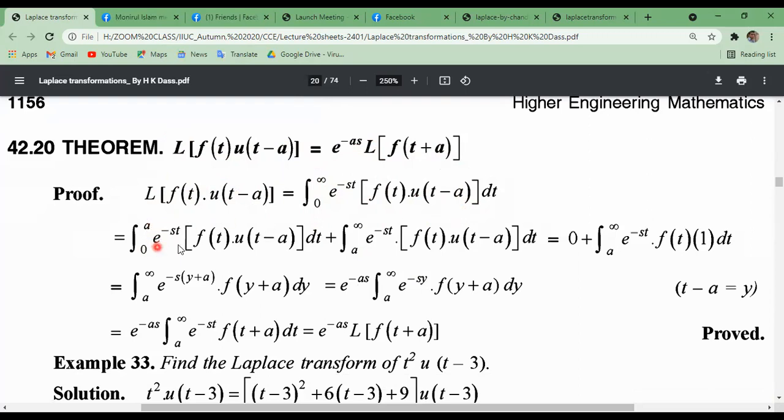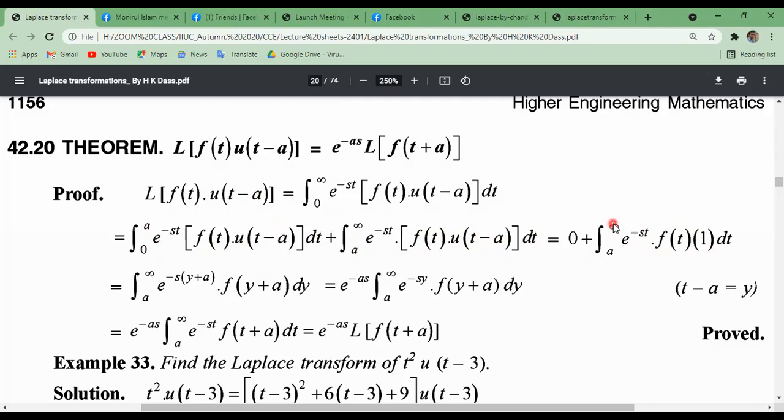Now 0 to a, e to the power minus st this whole function f of t. First of all, taking the first interval, then the second interval a to infinity from the given function. So from 0 to a the functional value will be 0. Now from a to infinity the functional value is 1, by the unit function property.